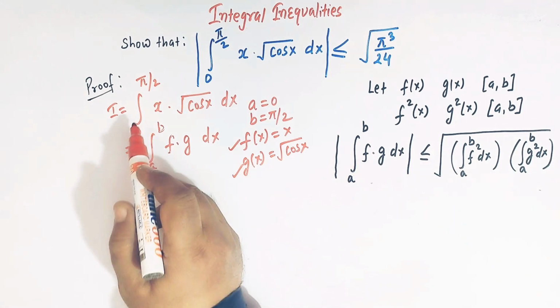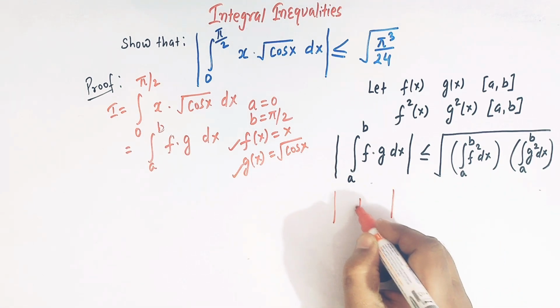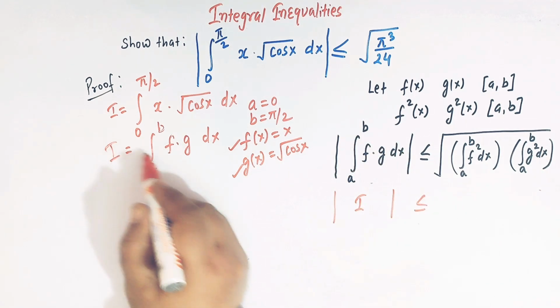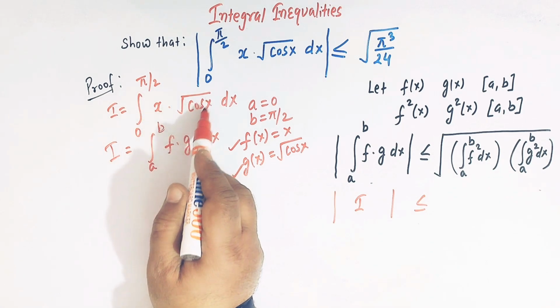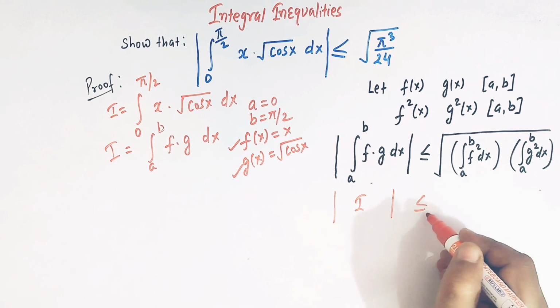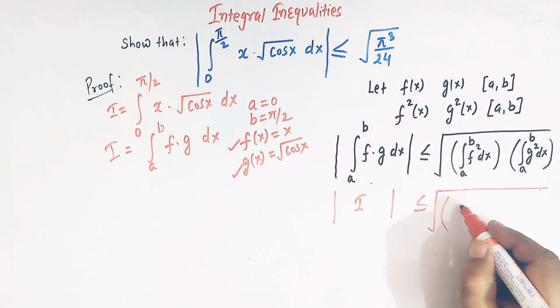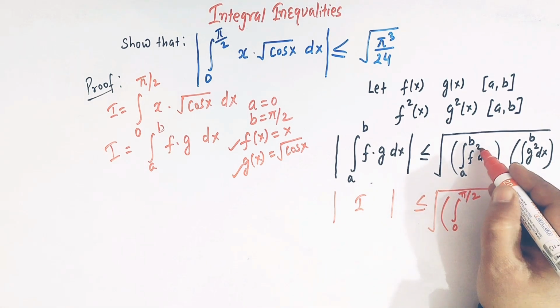So now we have here the mod of I, because this integral we are taking as I, which is our integral 0 to pi by 2 x times square root of cosine x. So mod of I is less than or equal to the square root of the first integral, from 0 to pi by 2, of f square.